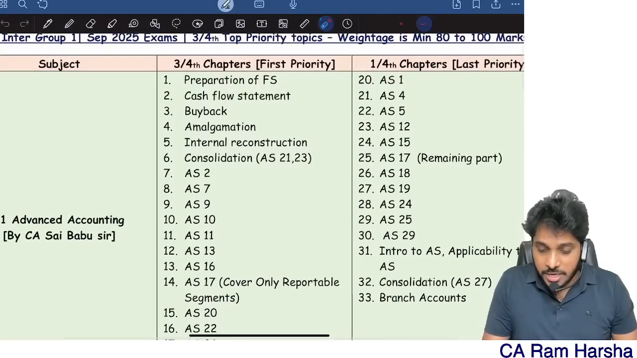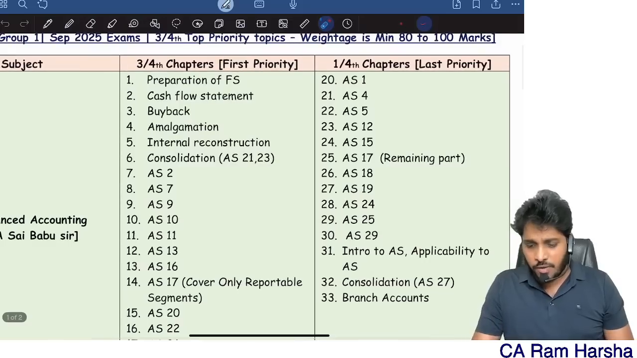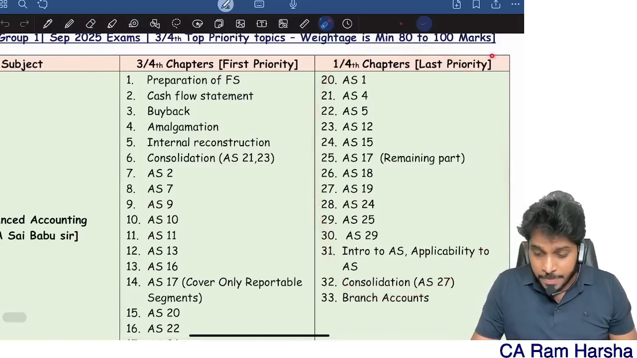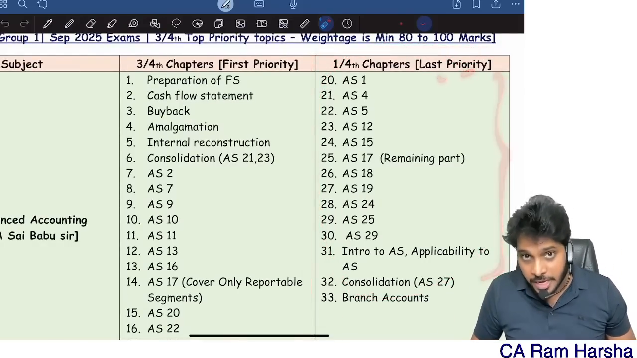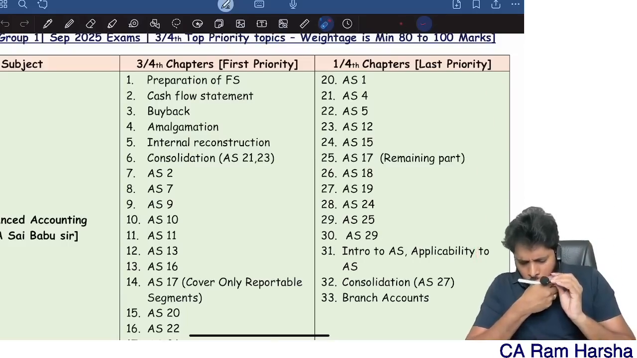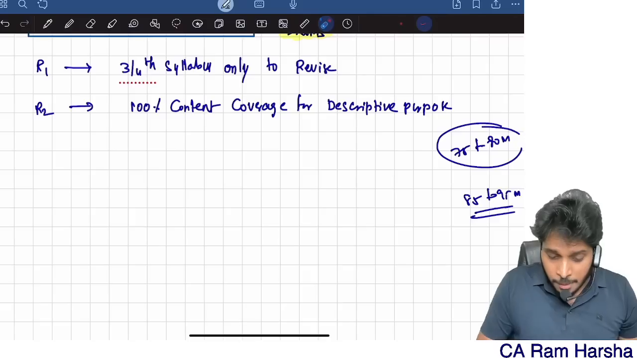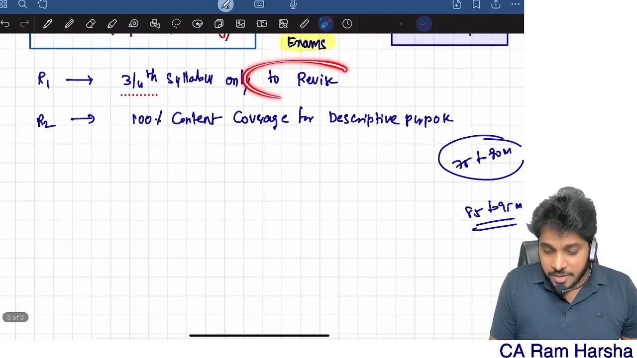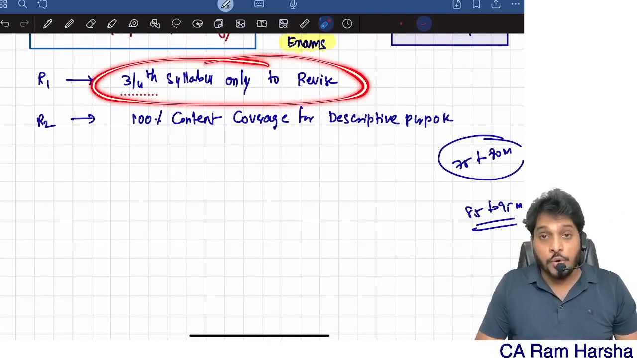And if you see, I have clearly mentioned first priority, last priority. Again, here I'm not telling you to skip the 1/4 chapters. This you need to study at last. This is a last priority topic. What do you mean by last priority topic? By the way, for revision purposes, for the descriptive paper only, you need to use the 3/4 strategy.